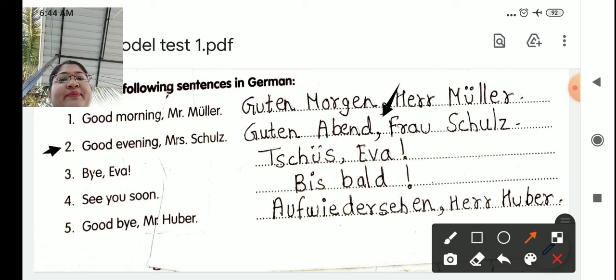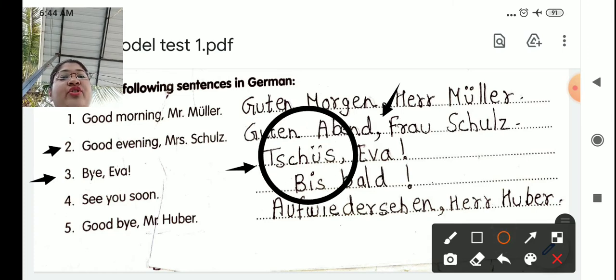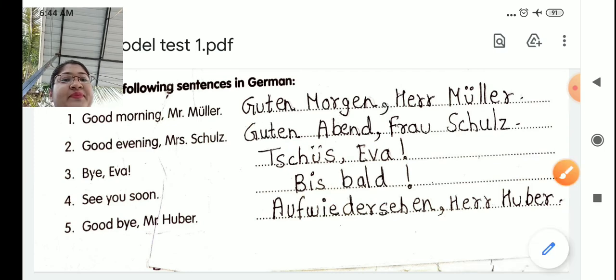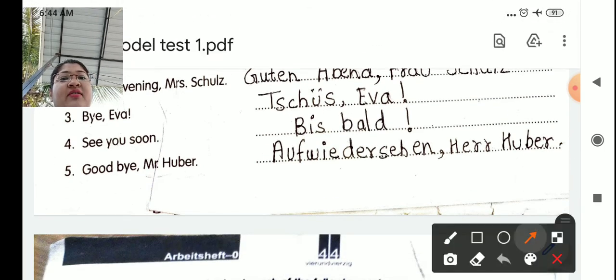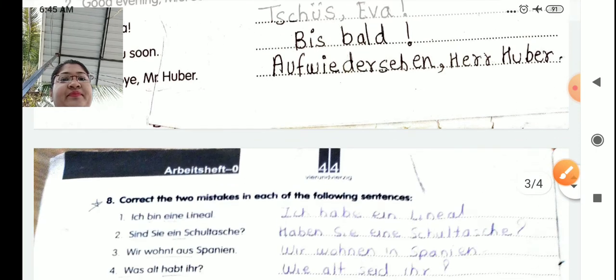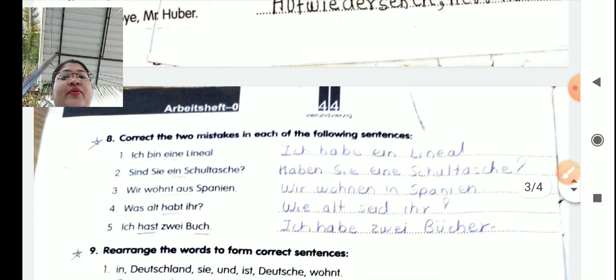Again comma is there. Nummer 3. Bye, Eva. Tschüss Eva. Now you are directly speaking with Eva. Relationship is friendly. That's why we have used tschüss. Nummer 4. See you soon. Bis bald. Nummer 5. Goodbye, Mr. Huber. Now you are speaking with Mr. Huber. Relationship is respected. So we are using Auf Wiedersehen, Herr Huber. So that was our Frage 7.